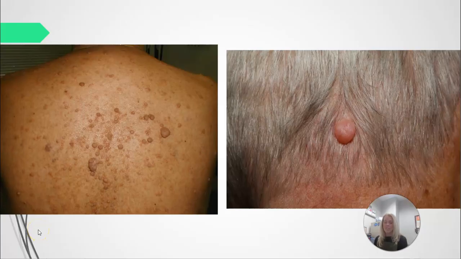Here are some pictures. These are cutaneous neurofibromas. So you can see them here on a person's back and on the back of the head.